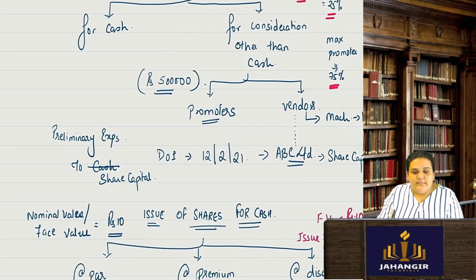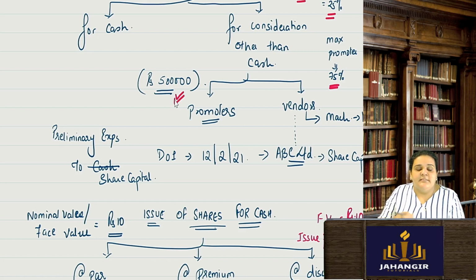Okay, now for consideration other than cash, it is very simple. The accounting treatment is just two journal entries and it is over. I can have shares issued to promoters for the expenses which they incur to bring the company into being, for incorporating a company. They appoint experts, they have research expenses, they do registration expenses. So there are promoters who bring the company into being. When the company is formed, instead of paying them cash, the company issues them shares.